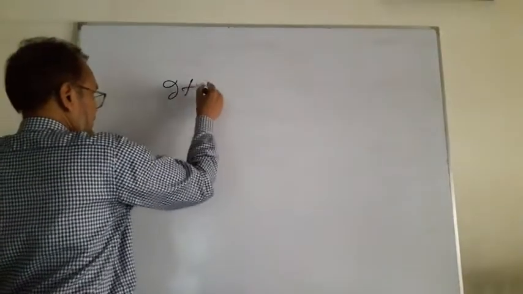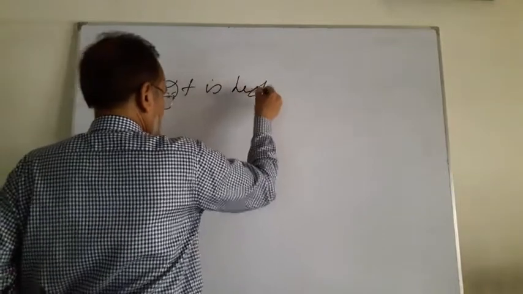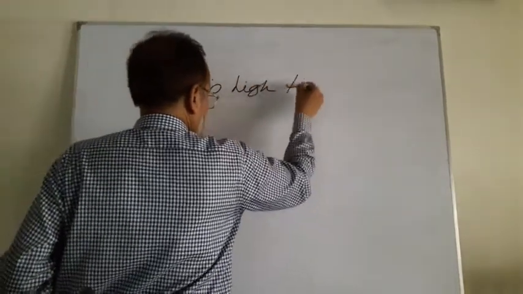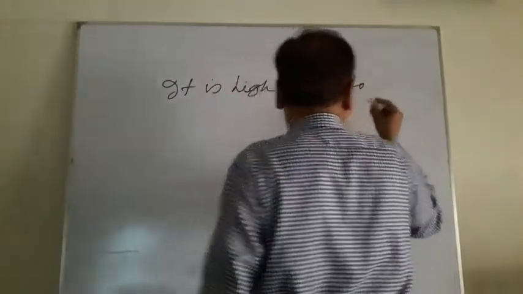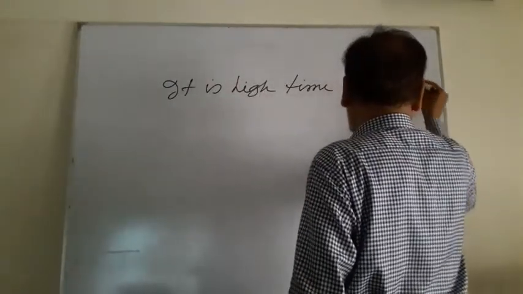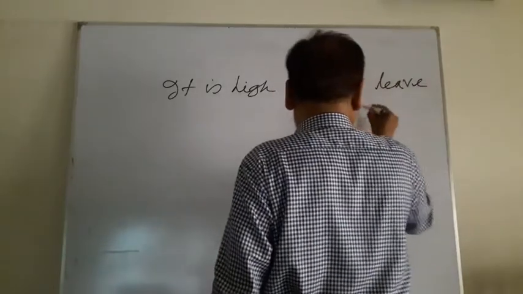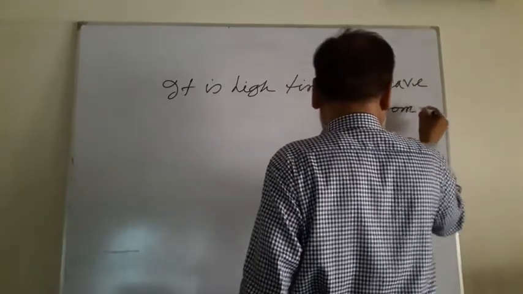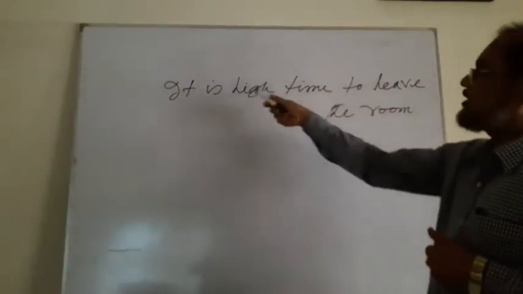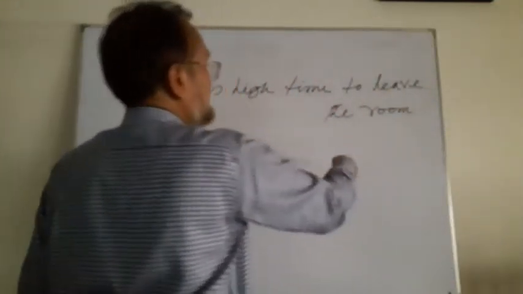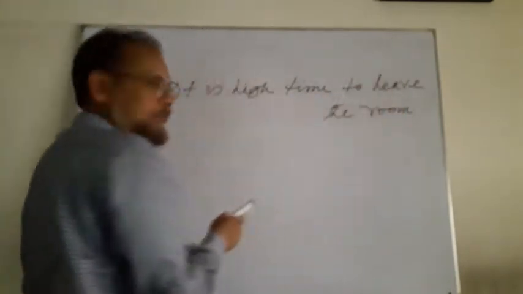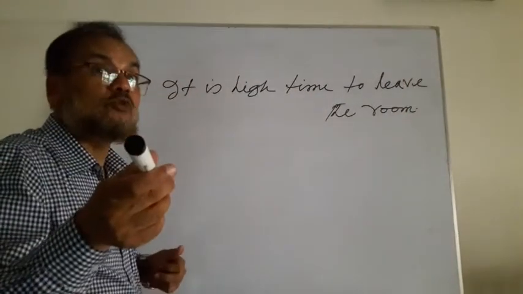Suppose, it is high time to leave the room. To leave the room. So it is high time is important here. It is high time or it is time, there is no problem, but after these, to plus verb will be used.